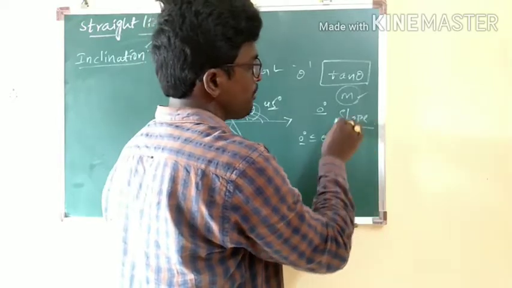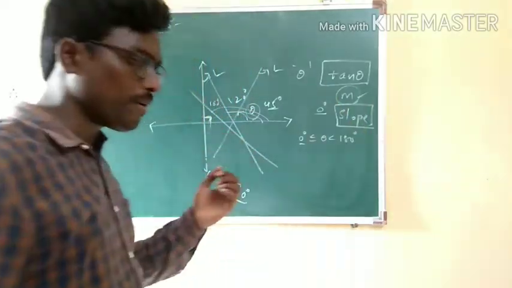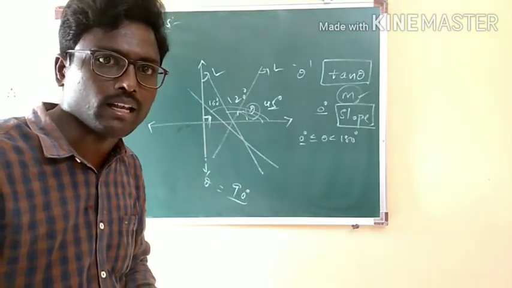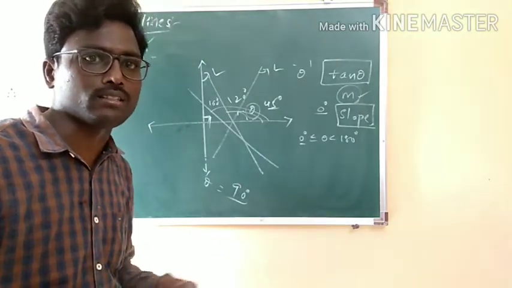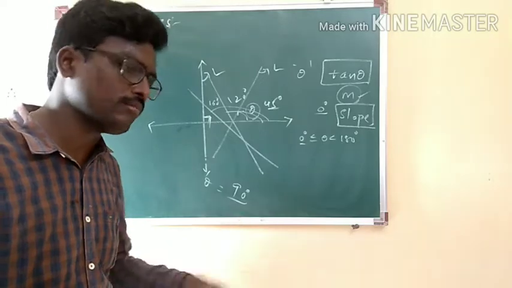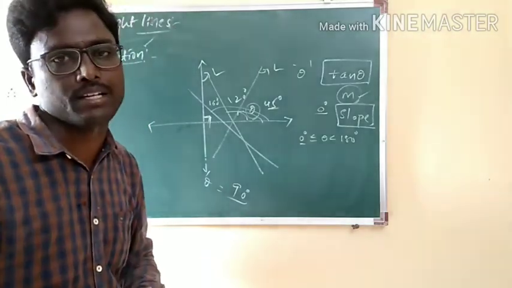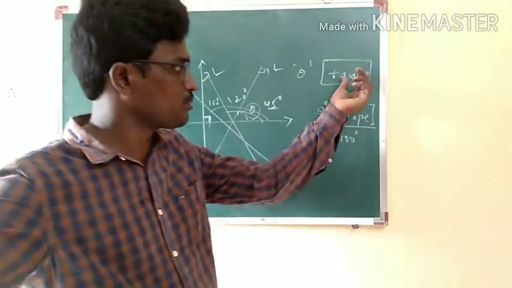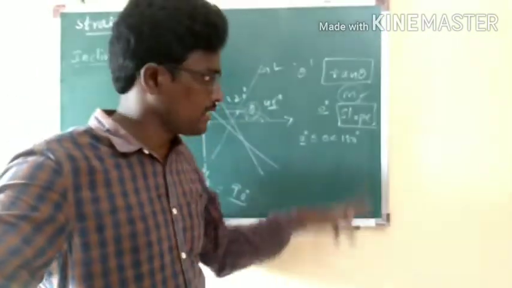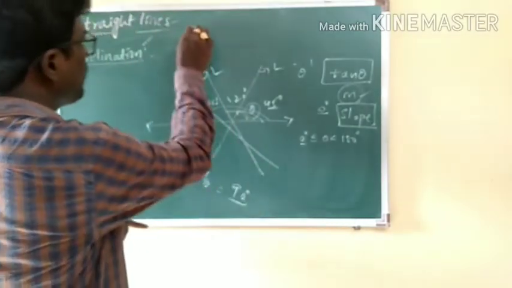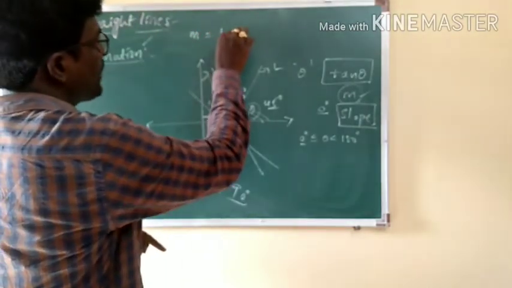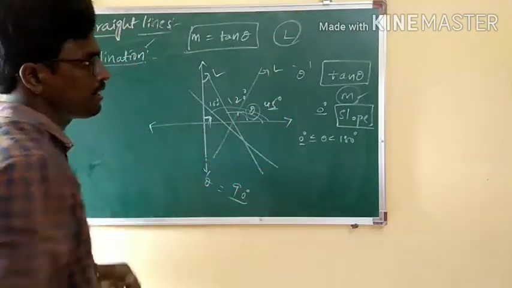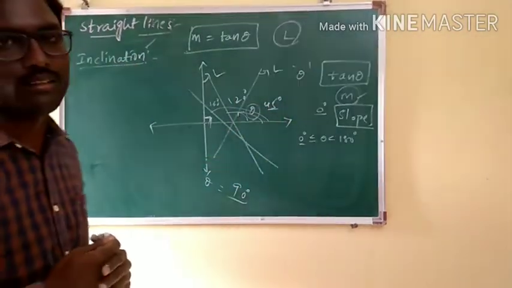So now you please define the slope. Slope of the line is, if theta is the inclination made by the line with the positive direction of the x-axis, or inclination, nothing but in the definition itself we are speaking. If theta is the inclination, then its tangent, that is tan theta, is going to be the slope of that line, and that we denote by m. Therefore, right from now, m is equal to tan theta is said to be the slope of the line L, what we are taking in the coordinate system.